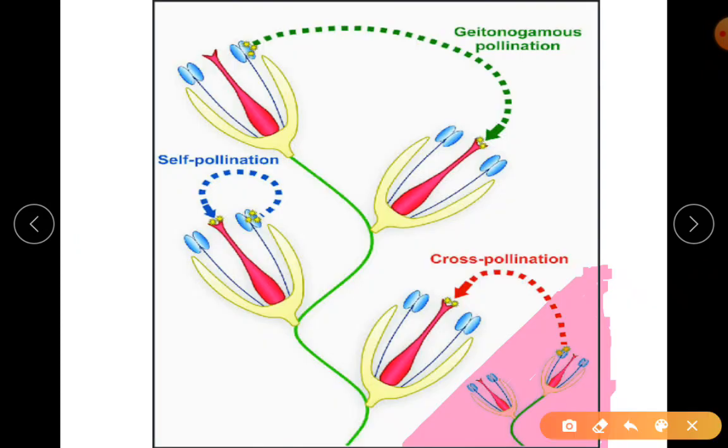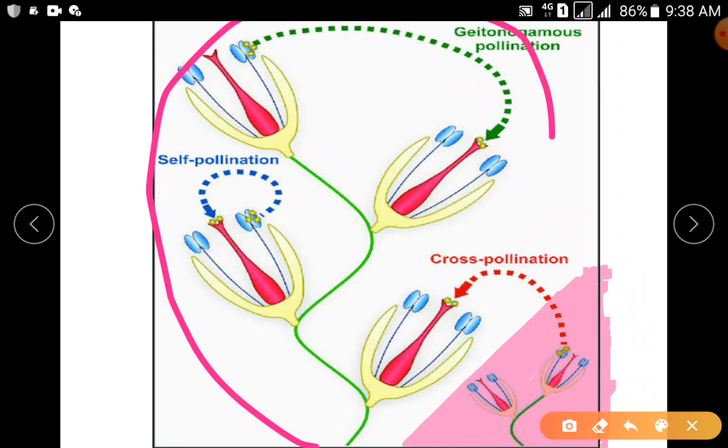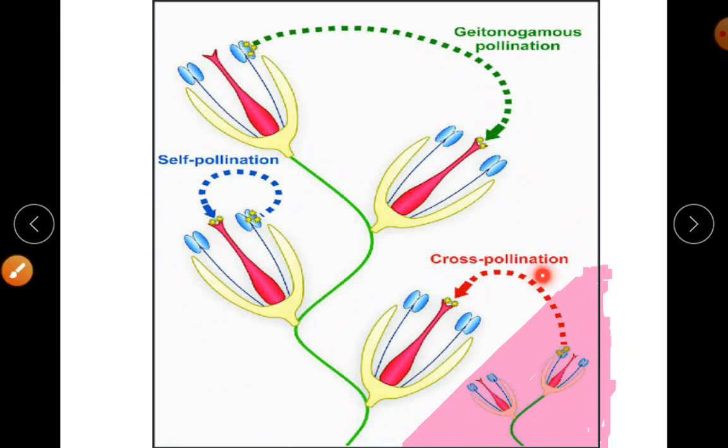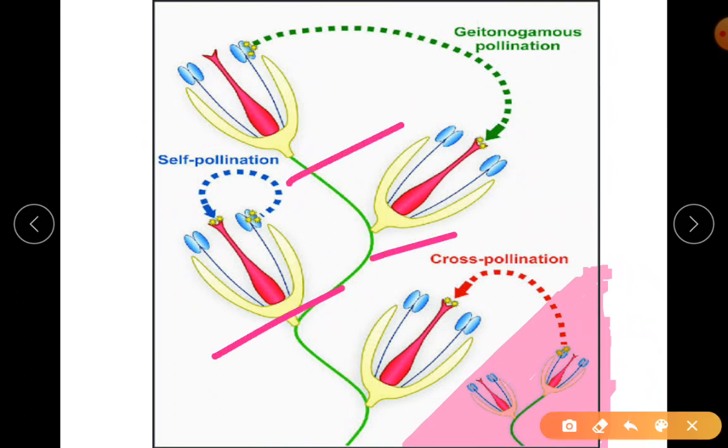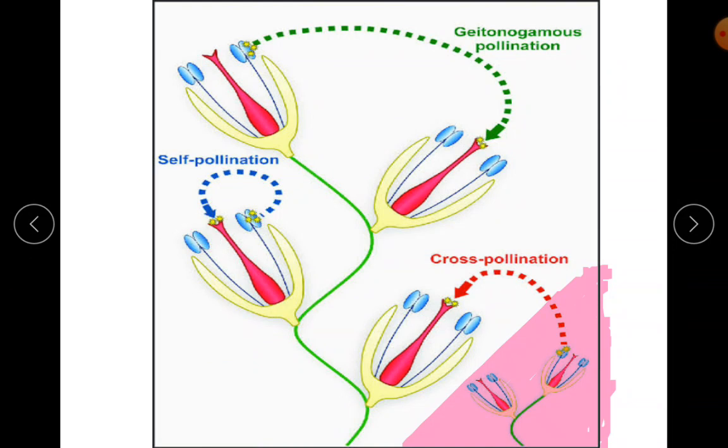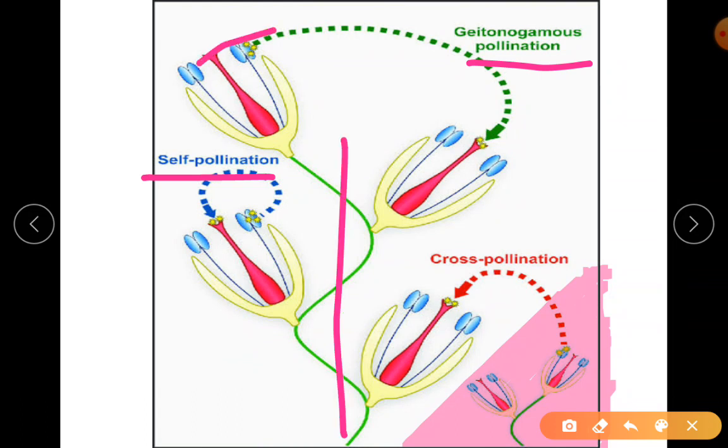So just to make you clear, this is one plant. Whatever I highlighted is different. That is another plant. Whatever is highlighted here is a different plant. This is one whole plant. So on that same plant you can find 1, 2, 3, 4 flowers. If the pollination is within the same flower, then that is self-pollination. They have given the word. What is geitonogamous pollination? On the same plant but different flower.